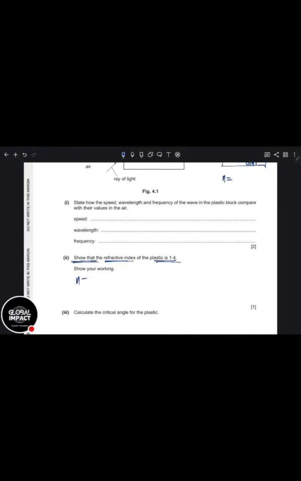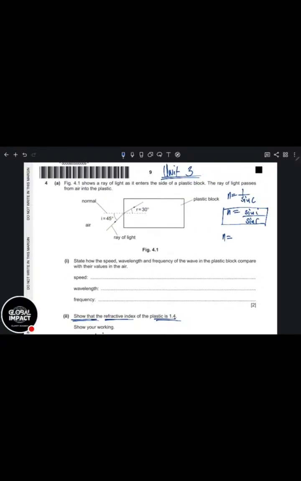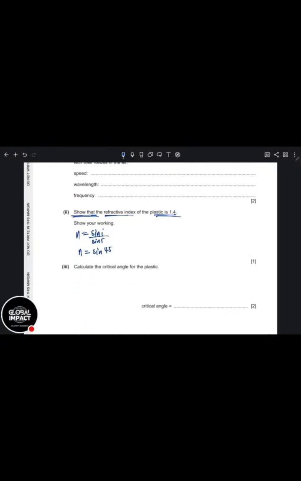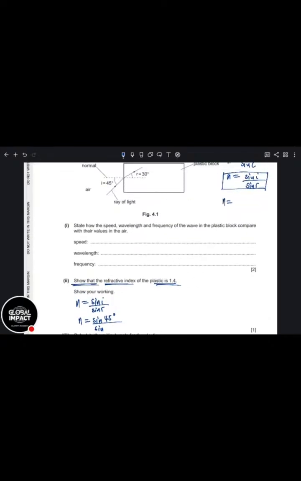So let's calculate. N is equal to sine I over sine R. Our I is 45, so it will be sine 45 degrees over sine R. They are checking if you know. We know these things. Calculation, we are not losing a single mark in the whole exam. That is not happening here. Sine R is 30 degrees, so it will be sine 30 degrees. N will be equal to, punch in degrees. Make sure your calculator is in degree mode. You must get 1.4 something, and they just want you to say 1.4.